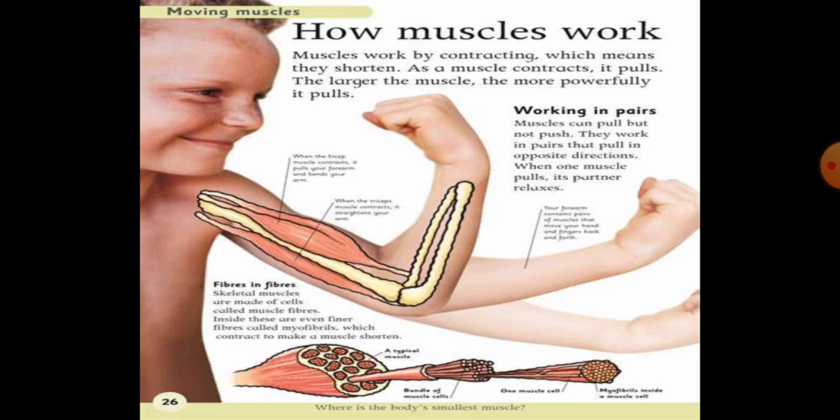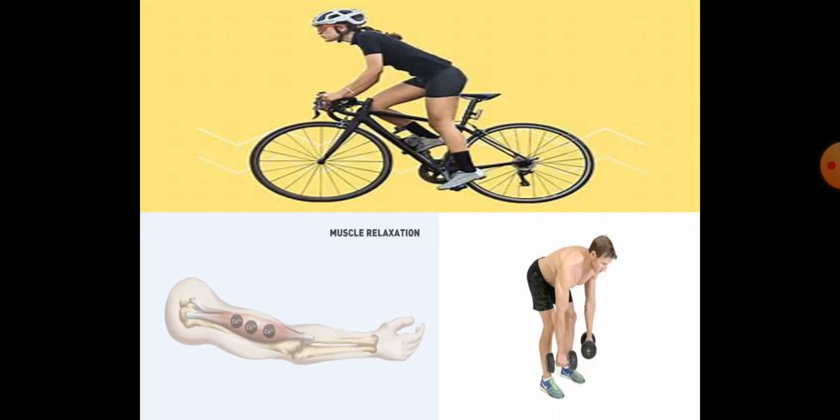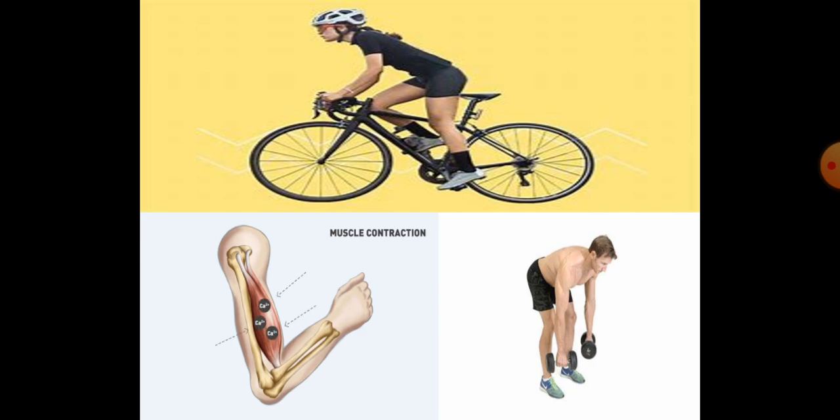Next, beta, working of muscles. Muscles work by contracting, which means they shorten, and as the muscle contracts, it pulls. The larger the muscle, the more powerfully it pulls. So beta, our body and its parts move because of the action of the muscles. Muscle cells are the only cells in the body which can contract and also relax. Contraction or relaxation means when you contract, as you can see, it gets shortened. And when the arm relaxes, that means it can lengthen. So the ability of muscle cells causes the movement of the body parts.